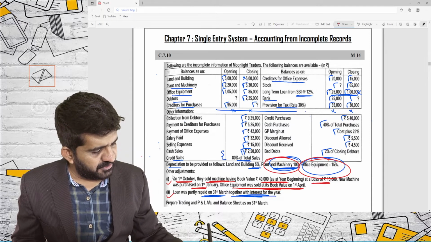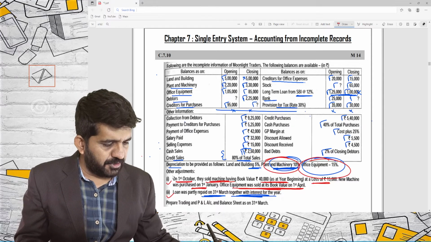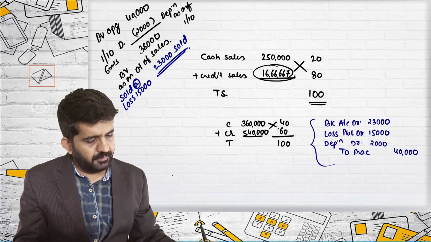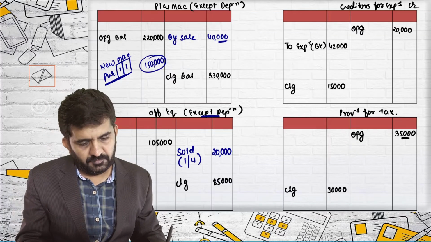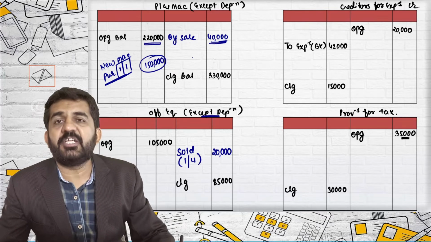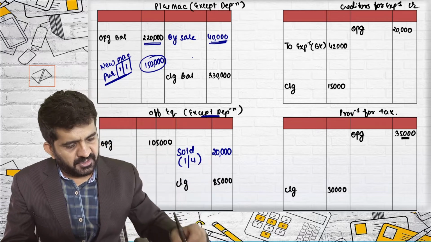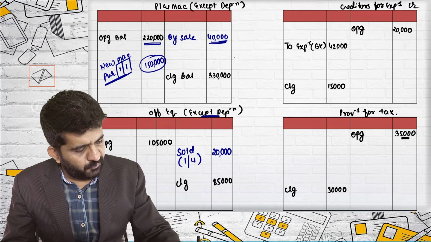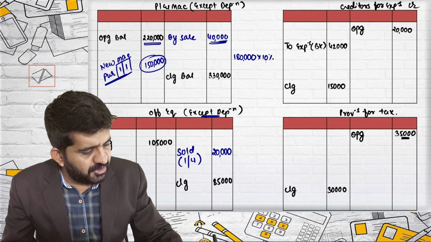Plant and machinery at 10% and office equipment at 15%. So plant and machinery, 10% depreciation I am providing. Please try to concentrate. Plant and machinery, this is my account. 2,20,000, out of which 40,000 machinery that we have sold is already provided, so we don't need to consider that 40,000. So 2,20,000 minus 40,000 is 1,80,000. I need to provide full year's depreciation at 10%.